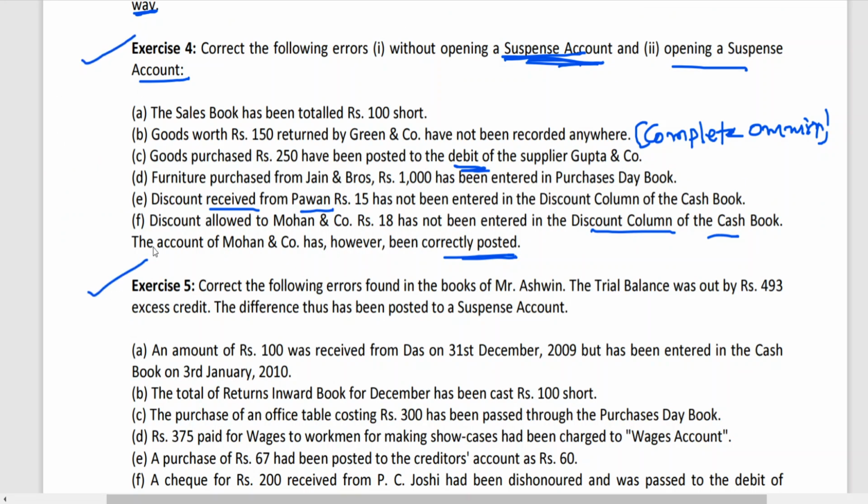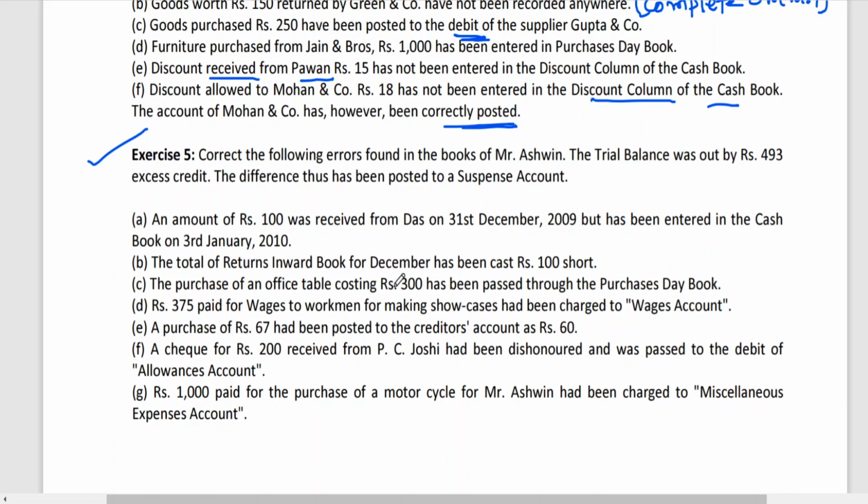Let us see the fifth one now. Correct the following errors found in the books of Mr. Ashwin. The trial balance was out by 493 rupees excess credit. Excess credit means the trial balance is showing excess credit, means the suspense account is showing a debit balance.